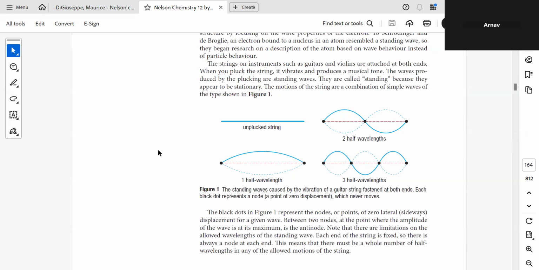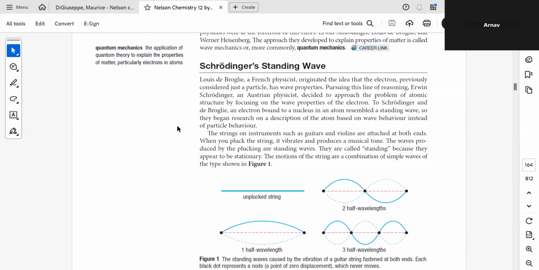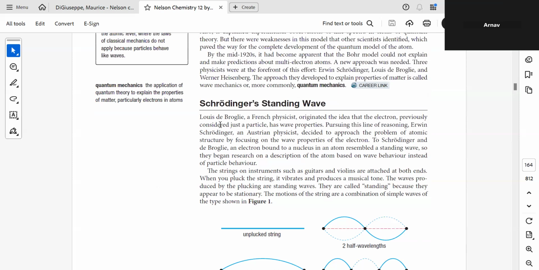Now we know that earlier, Louis de Broglie, a French physicist, originated the idea that the electron, previously considered just a particle, has wave properties. He was the one who proposed that the electron has dual behavior.